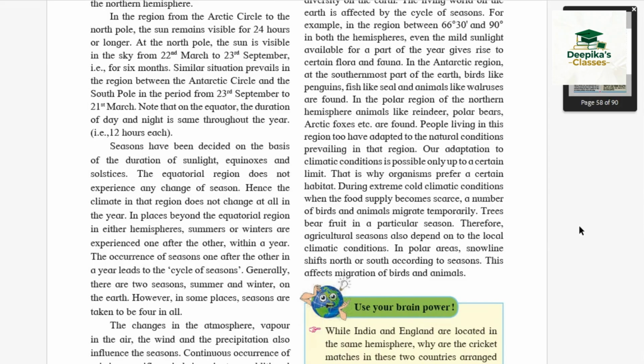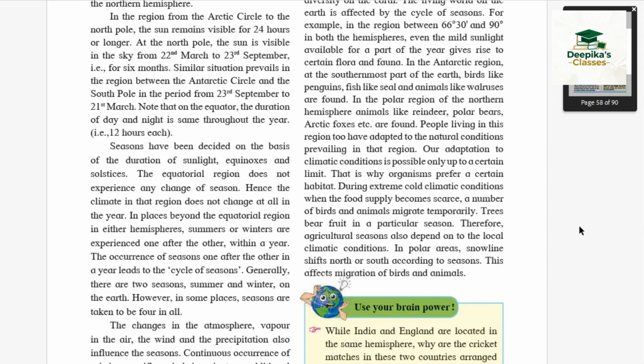For example, in the region between 60 degree to 90 degree poles, the limited sunlight available during part of the year still supports some plants and animals. In the Antarctic region, near the South Pole, animals like penguins, seals, and walrus are found. We can see them easily. Similarly, in the Arctic region near the North Pole, we find reindeers, polar bear, and Arctic foxes.